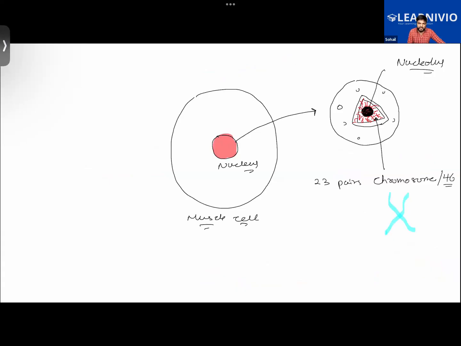Chromosomes, for those of you who are not getting it, let me tell you, when you are looking at the structure of the nucleus, inside the nucleus you will find several thread-like structures. The red linings that you see, these thread-like structures, are called chromosomes. If you were to count them, the total number will be 46, or in pairs, 23 pairs. This is how it will look. Getting it, everyone? That's the structure of a chromosome.